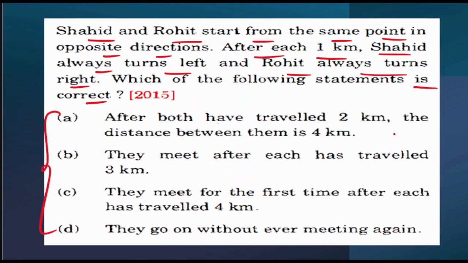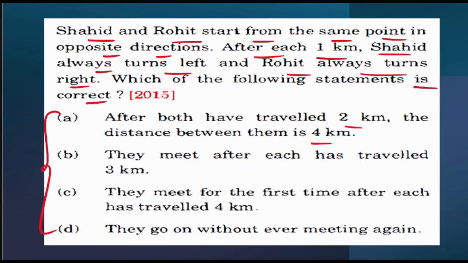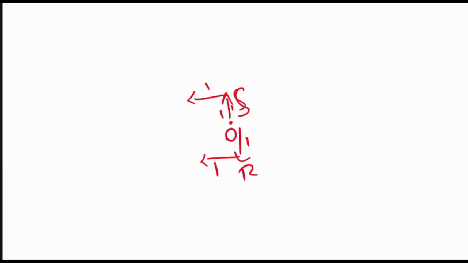After both have traveled 2 kilometers, the distance between them is 4 kilometers. Let's see. Shahid has traveled 1 kilometer and 1 kilometer, that is 2 kilometers. Rohit also traveled 1 kilometer and 1 kilometer, which is 2 kilometers. Is it correct that after they have traveled 2 kilometers, the distance between them is 4 kilometers? After traveling 2 kilometers, Shahid is over here and Rohit is over here. So what is the distance between them?